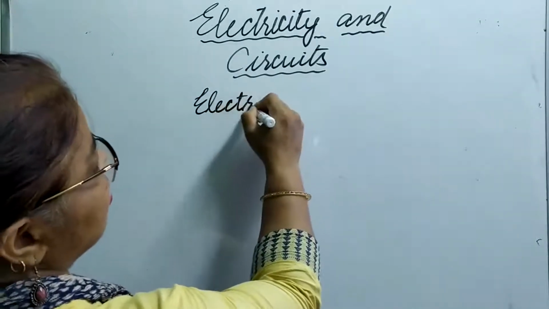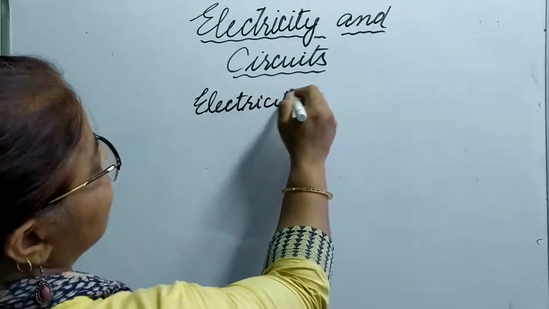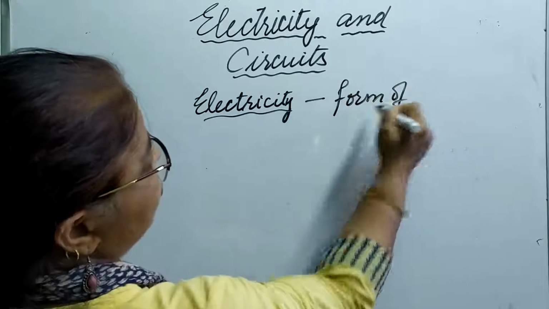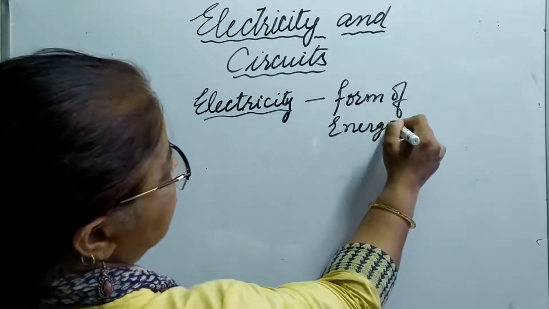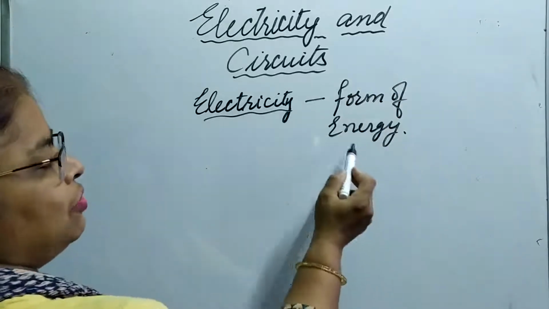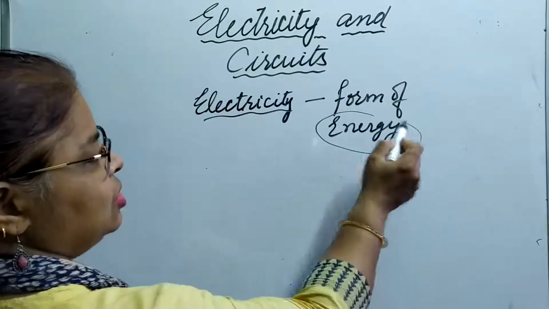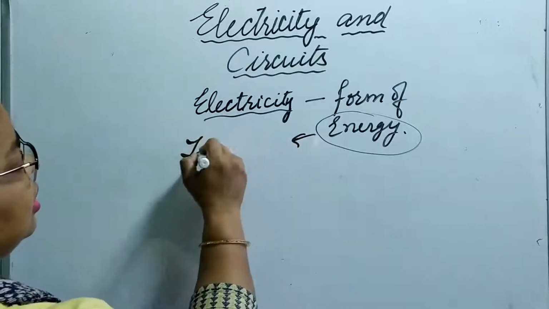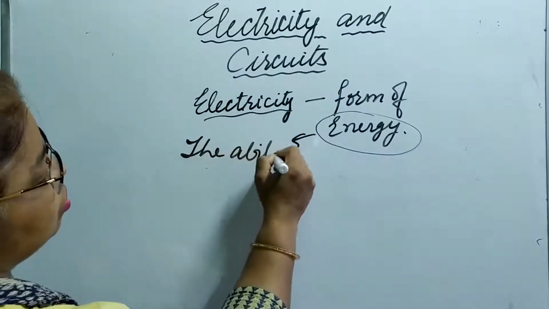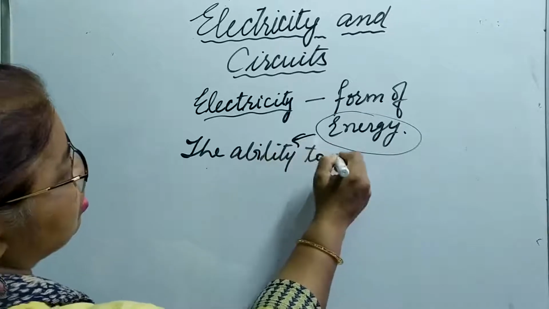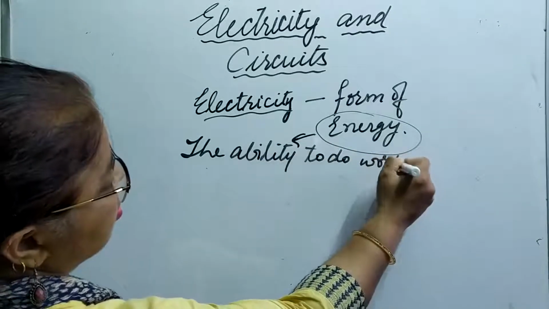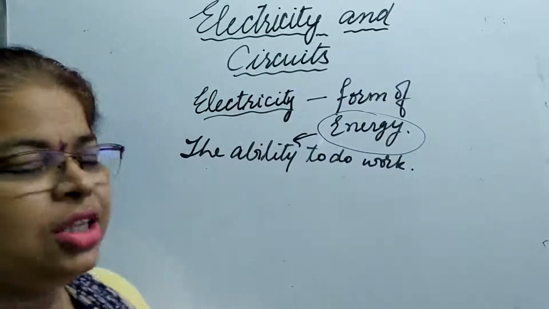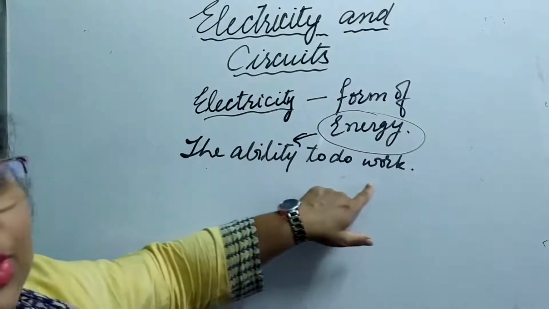Electricity is a form of energy. Now, if it is a form of energy, then what do you mean by energy? Energy is the ability to do work. It is the ability to do work. So what is energy? Energy is the ability to do work.